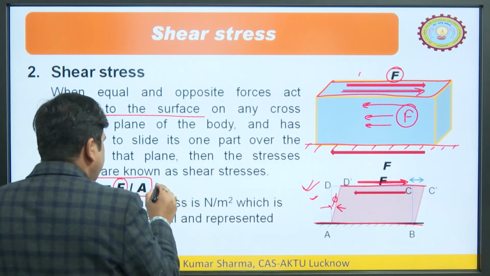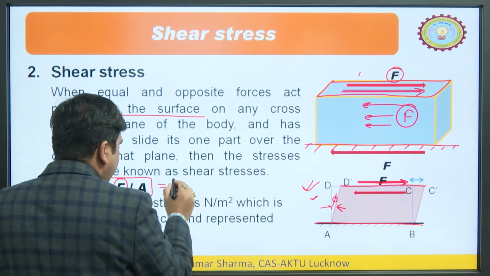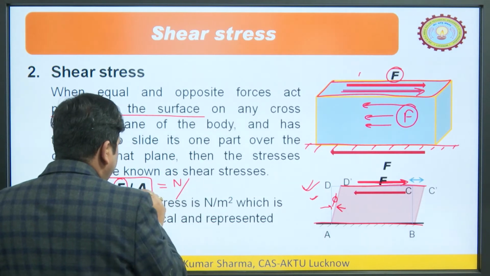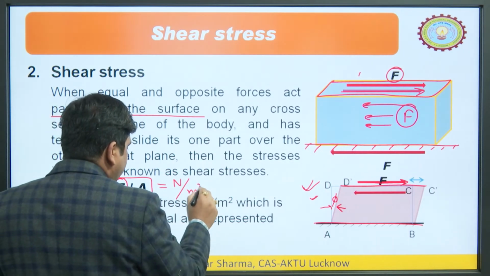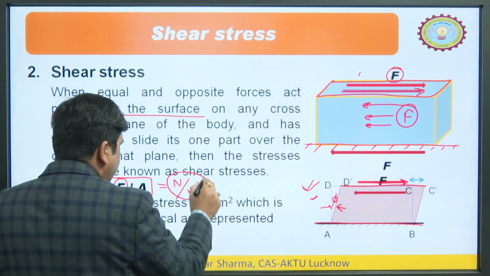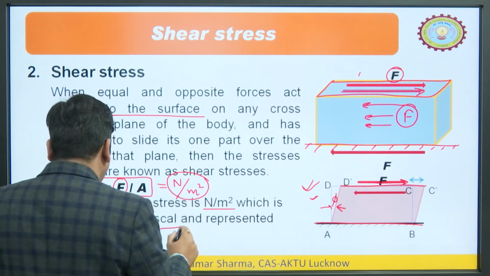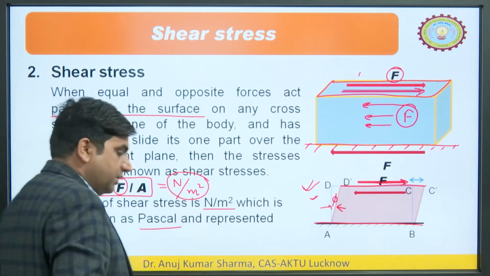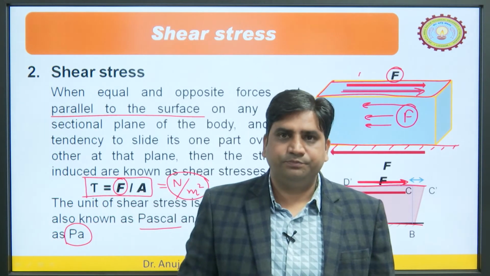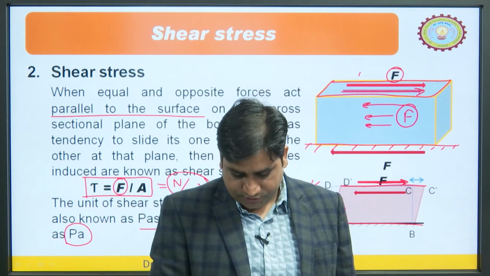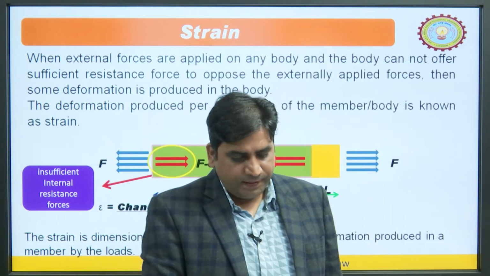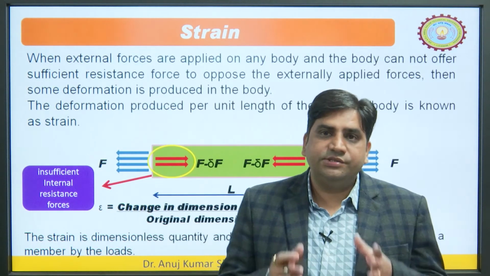So, here if you want to see the unit, force is measured in terms of Newton and area is again meter square. So, the unit of this is again the same, which is Newton per meter square, and in short it is Pascal and represented as capital P small a. So, this is the shear stress. Now, I hope you have understood the stress.